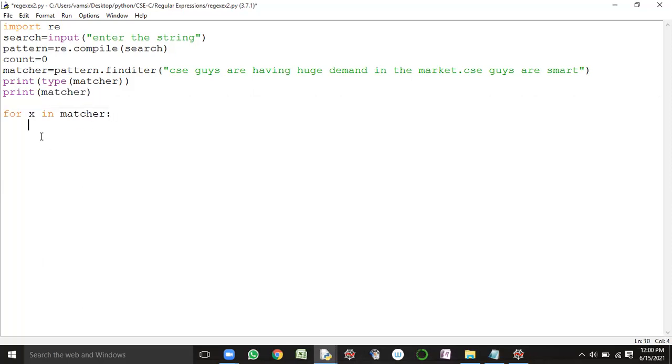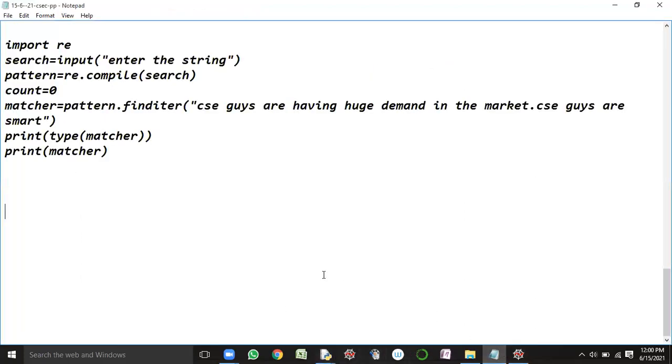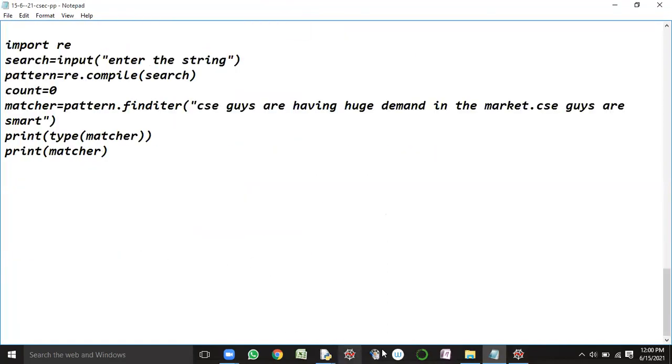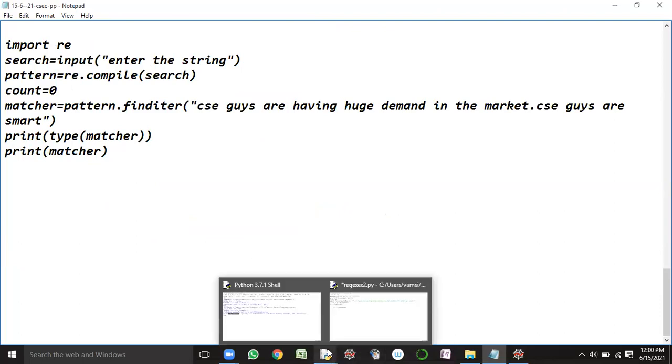Okay, so let us see here. I will apply the start method, the end method, and also the group method. The start method will return what? The start index, the starting index. The end method will return what? The index of the match. The group method will return what? It returns the matched string. Okay, so you go to the code.